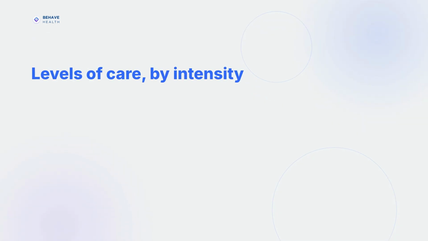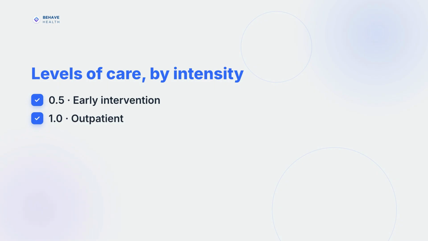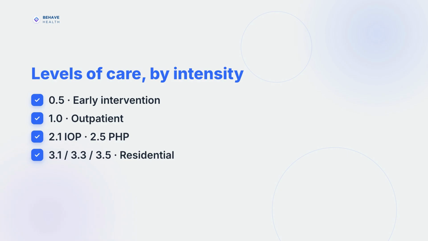The continuum still spans 4 broad treatment levels, with decimals expressing finer gradations. Here is the operator shorthand. 0.5 Early intervention and prevention-oriented services. 1.0 Outpatient treatment, now including long-term remission monitoring. 2.1 is intensive outpatient. 2.5 is partial hospitalization. The 3-point levels are residential, from clinically managed low intensity up to high intensity. 3.7 is medically monitored intensive inpatient. 4.0 is medically managed intensive inpatient.